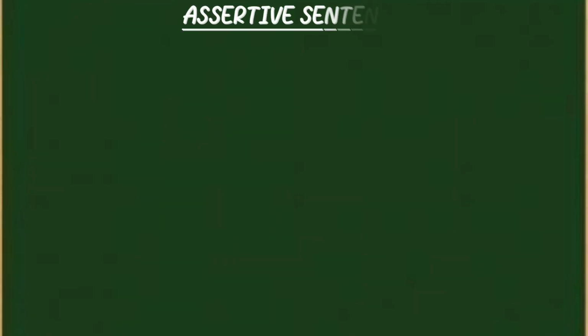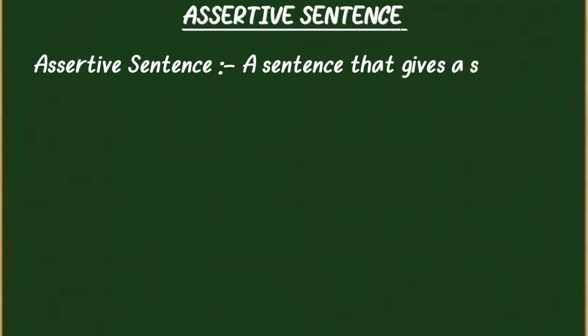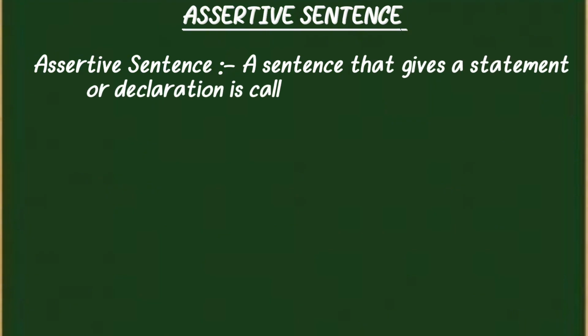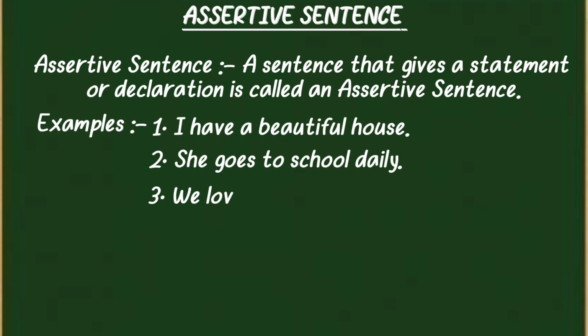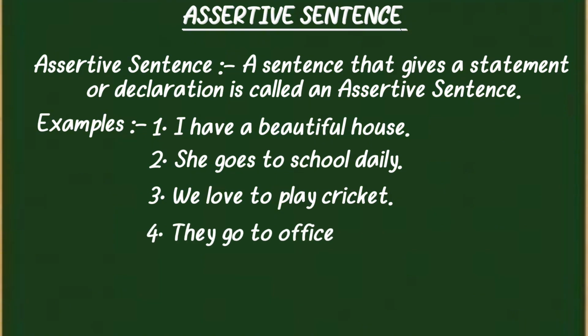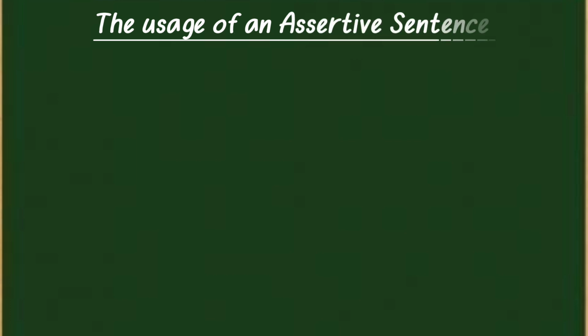What is called an assertive sentence? An assertive sentence is a sentence that gives a statement. It is also known as declarative sentence because it gives declaration. Like, I have a beautiful house, she goes to school daily, we love to play cricket, they go to office every day. Now, we will know for what purpose we use assertive sentence.